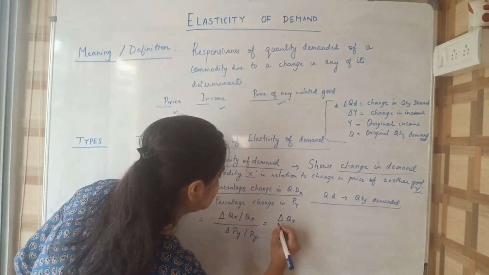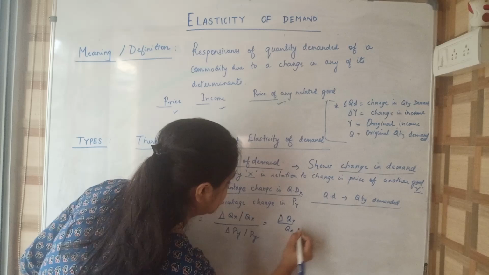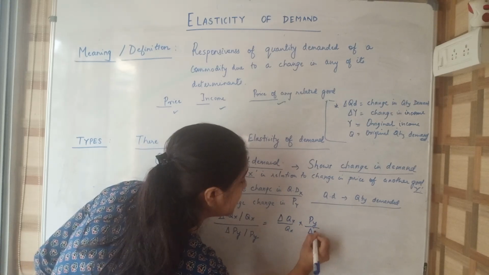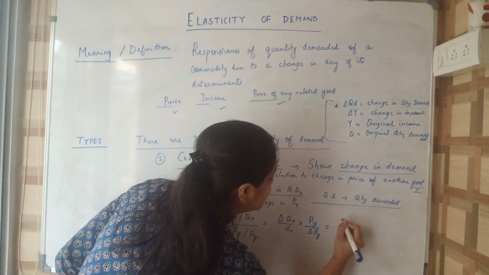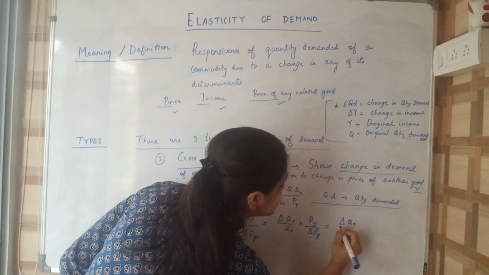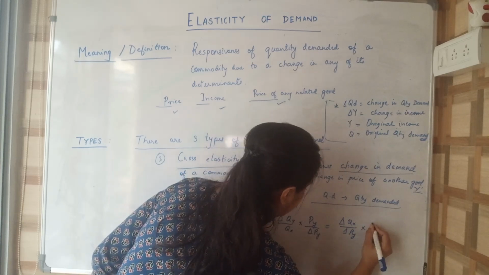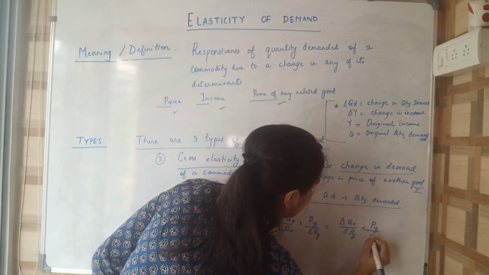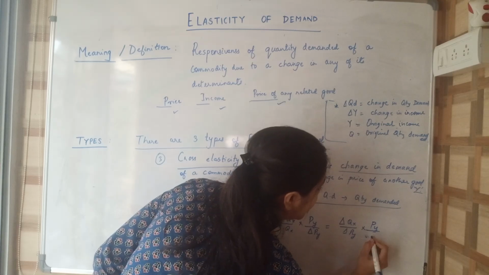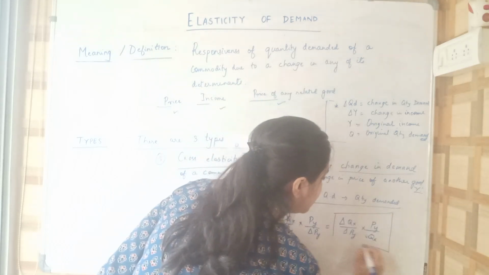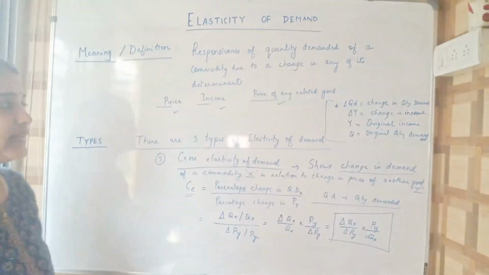Delta QX by QX, and we take this up, PY by delta PY. So we write the formula as delta QX by delta PY into PY by QX. This is our formula for cross elasticity of demand.